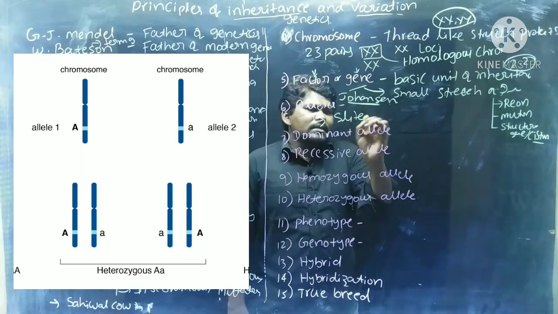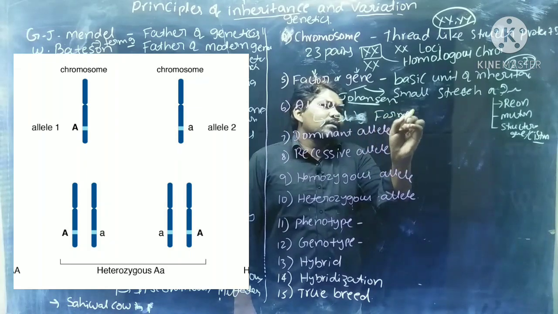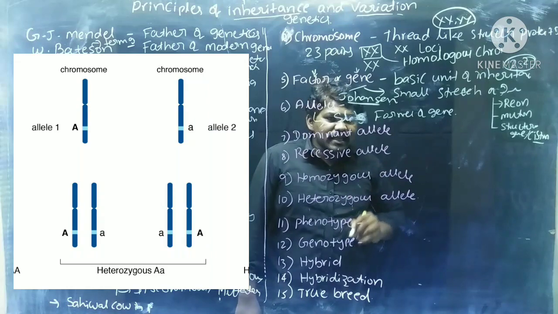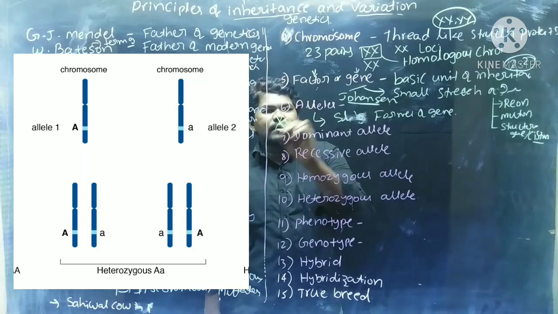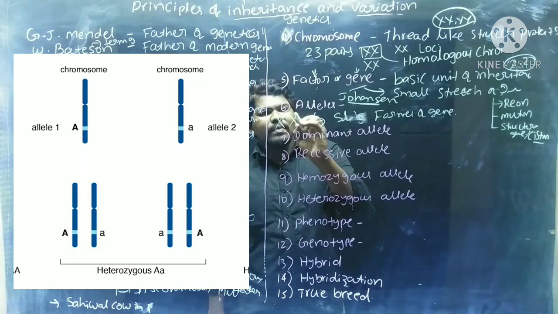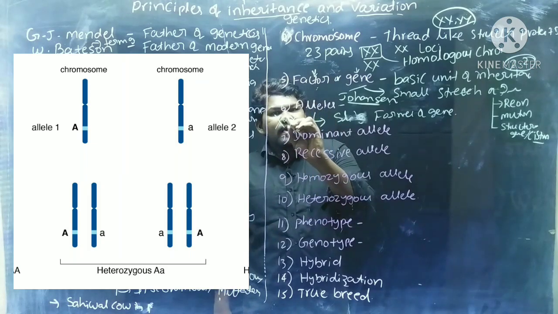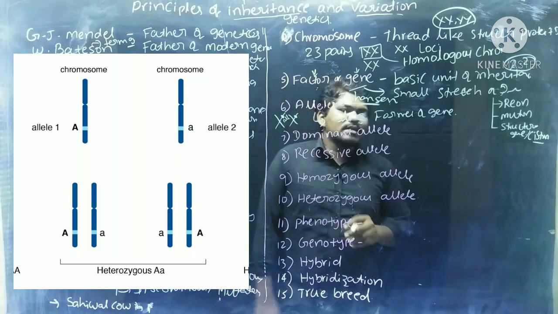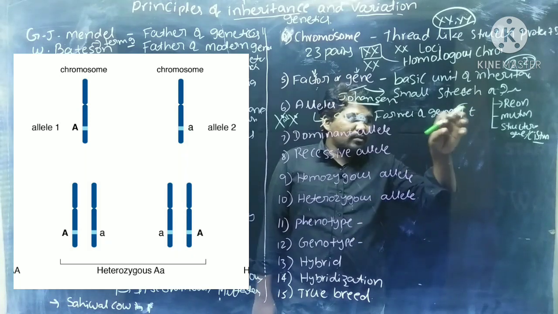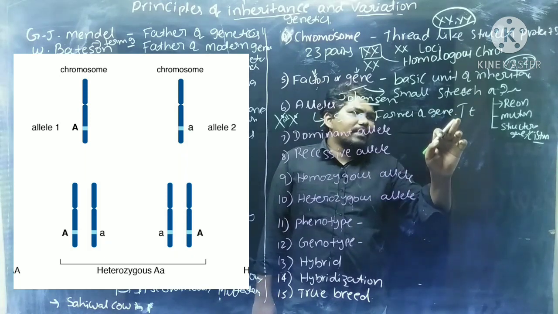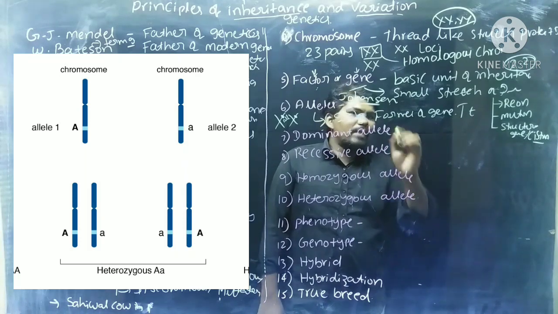Alleles are slightly different forms of a gene, or simply you can say forms of a gene. Each gene occurs in a pair. I told you that 2 homologous chromosomes are present in the human body. This is a homologous chromosome. The same type of genes are present on each chromosome. Each one is called an allele, a slightly different form of a gene. Capital T and small t are 2 forms of one gene. Capital T is the dominant allele, small t is the recessive allele. That is the alleles, forms of a gene.